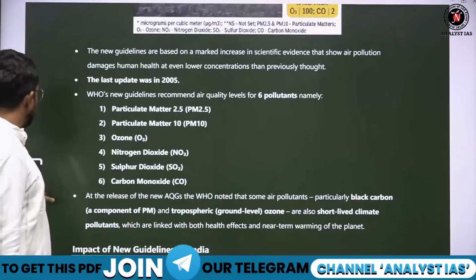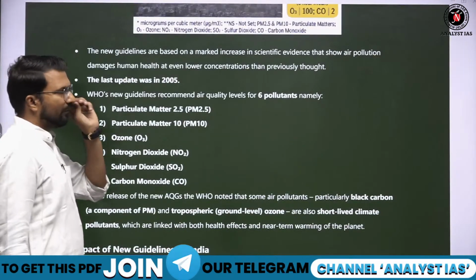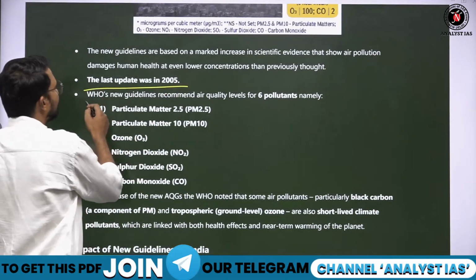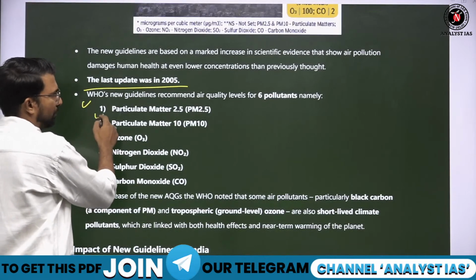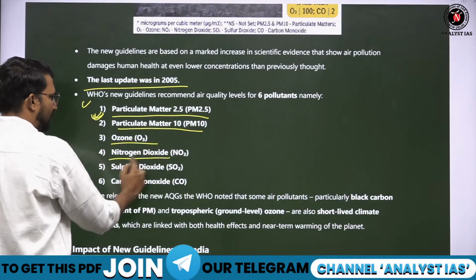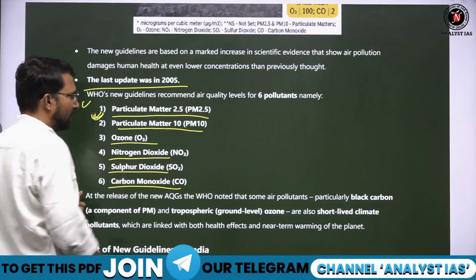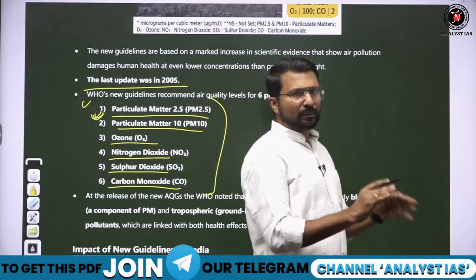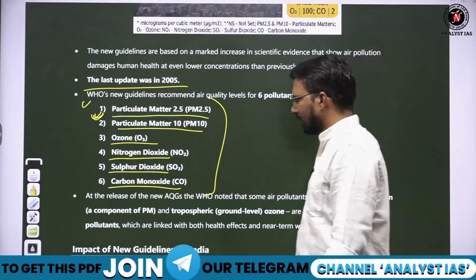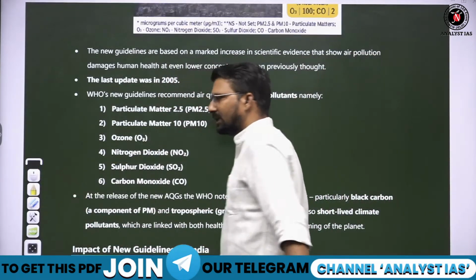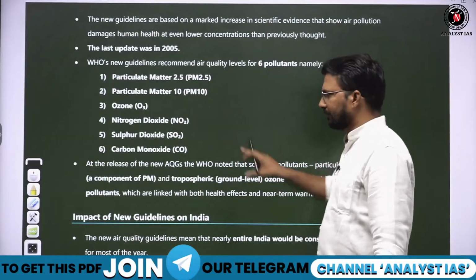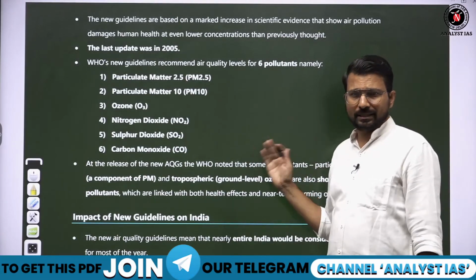Fine. So the new guidelines are based on the marked increase in scientific evidence of air pollution. Last time it was updated in 2005 and this time WHO recognized 6 pollutants: PM 2.5, PM 10, ozone, nitrogen dioxide, sulfur dioxide and carbon monoxide. Remember this, here no methane, no carbon dioxide is there. Only these 6 gases are recognized in this WHO air pollution guideline. तो ये UPSC definitely पूछ सकता है because after 17 years it has been revised.